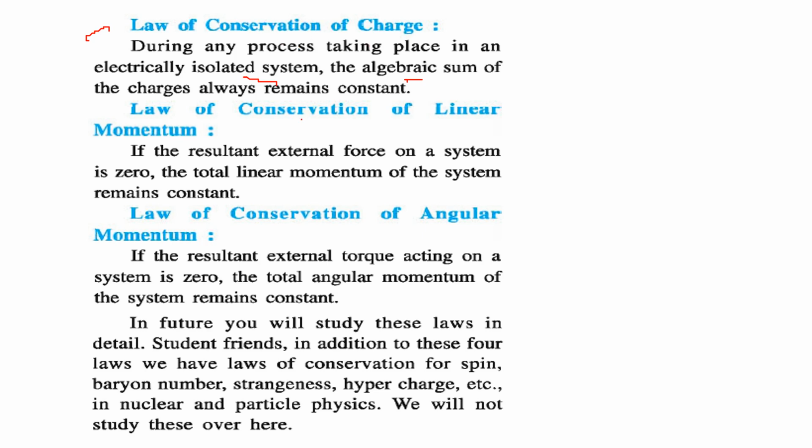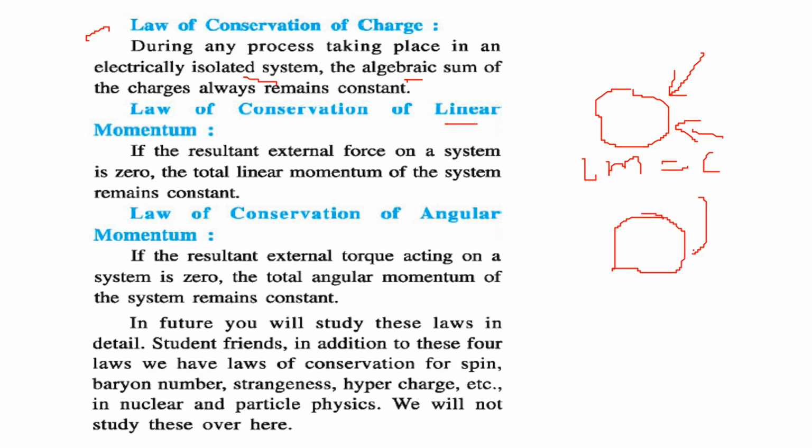Then comes the law of conservation of linear momentum. If the resultant external force on any system is zero, then the total linear momentum of the system remains constant. Then comes the law of conservation of angular momentum. This says if the resultant external torque acting on a system is zero, then the angular momentum of the system remains constant, right?